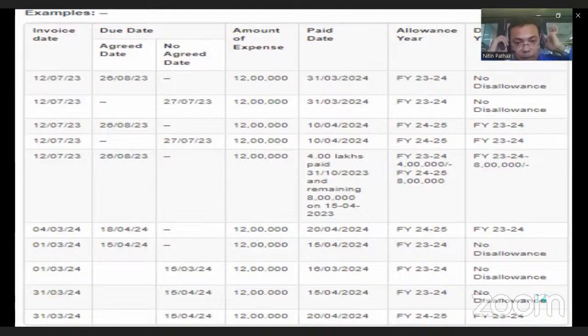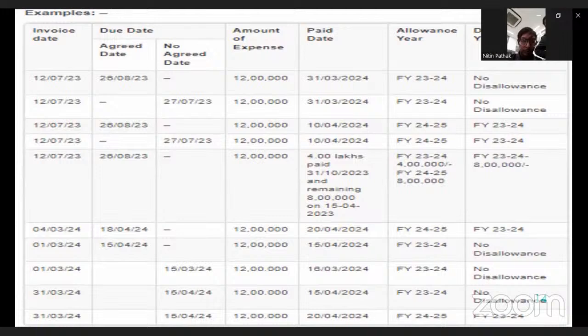In short, if there is one invoice and payment is made in tranches, then you need to understand how much amount is paid on or before the end of the financial year, within the time limit specified under the MSME Act, and after that, before filing of return, what payment is made to the supplier.